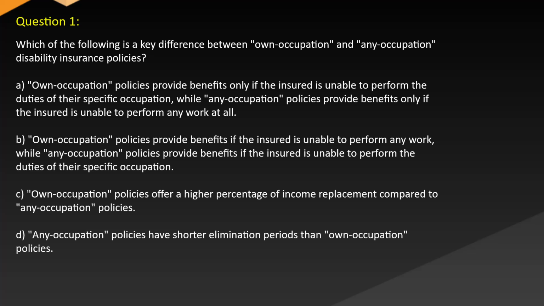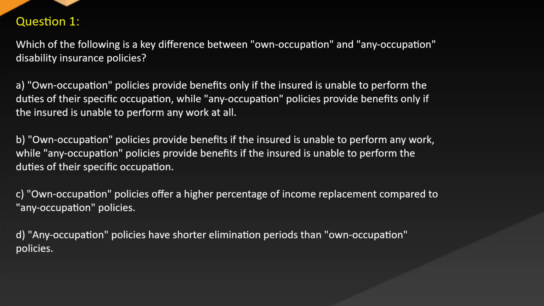Question 1. Which of the following is a key difference between own occupation and any occupation disability insurance policies? A. Own occupation policies provide benefits only if the insured is unable to perform the duties of their specific occupation, while any occupation policies provide benefits only if the insured is unable to perform any work at all.